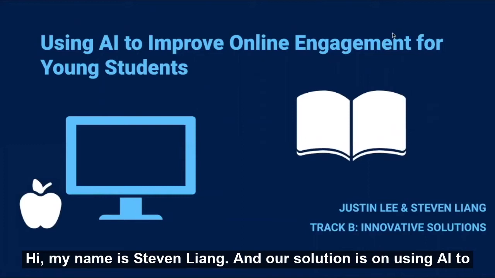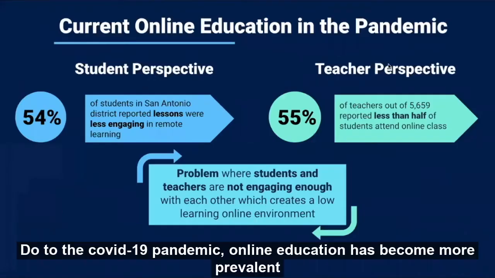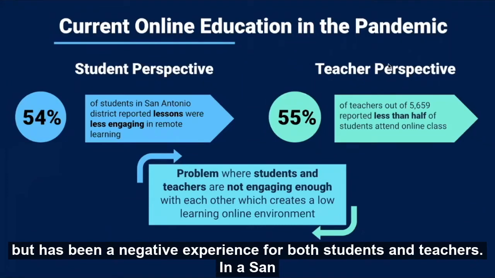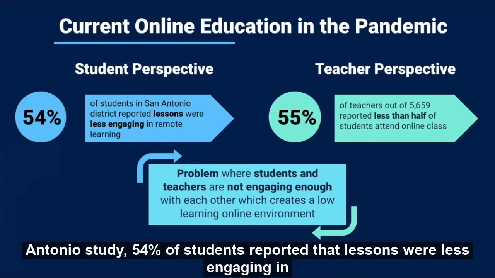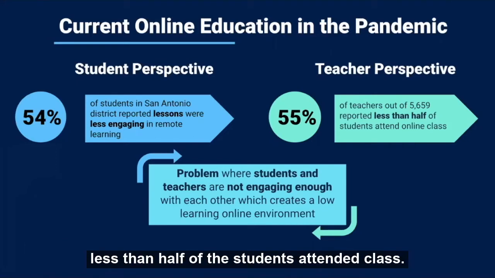Our solution is on using AI to improve online engagement for young students. Due to the COVID-19 pandemic, online education has become more prevalent, but has been a negative experience for both students and teachers. In a San Antonio study, 54% of students reported lessons were less engaging in remote learning. However, in a national study, 55% of teachers reported less than half of the students attended class.